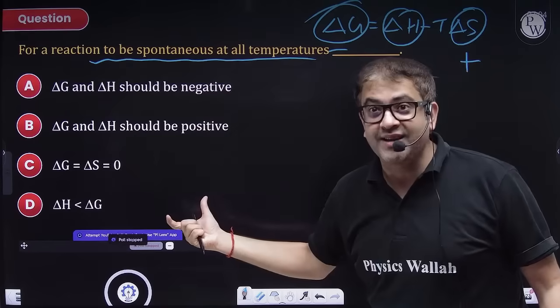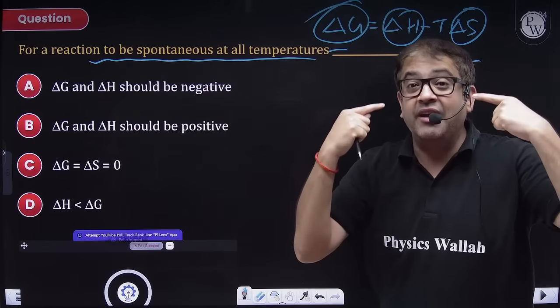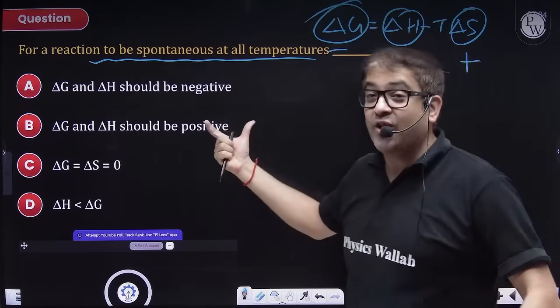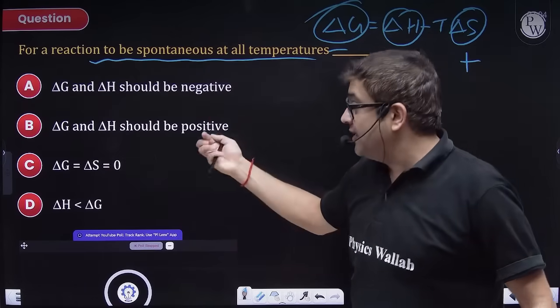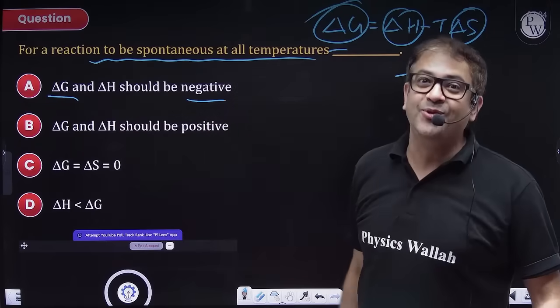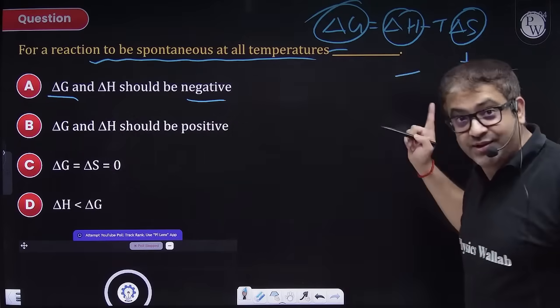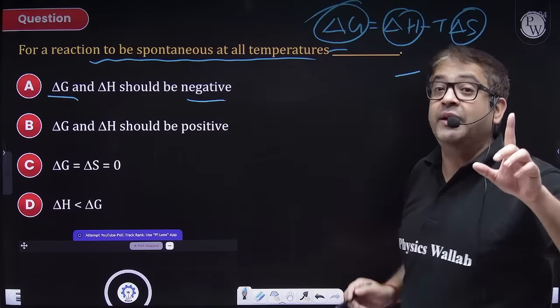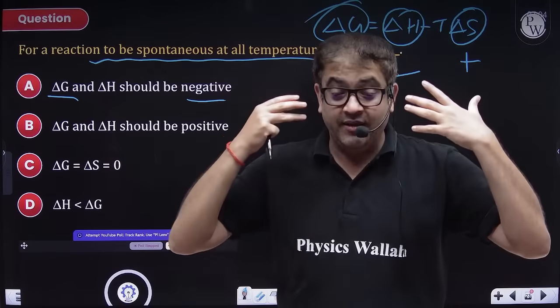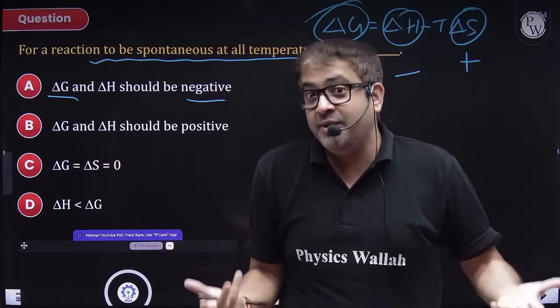Do you find any such options? No. Then give the benefit of doubt to your eyes. What is the most preferable option? Sir, delta G is negative. If delta G is negative, then it is bound to be spontaneous. Technically they should give this option, but they do not give you the logical option as such, and on first look it may not be clear to you.